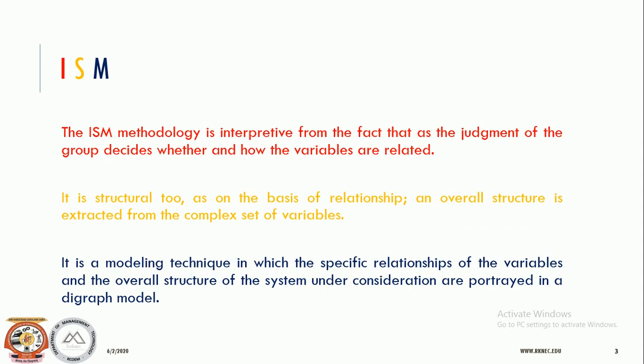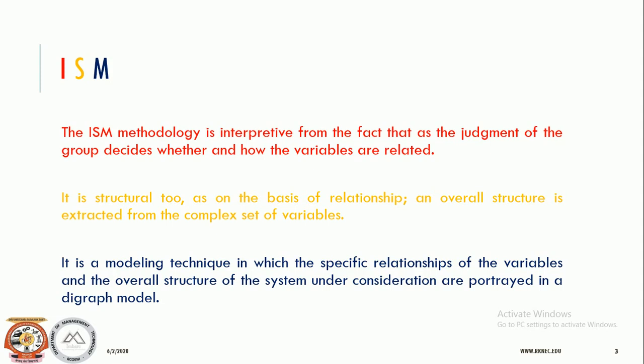When we say ISM, it means the model should be interpretive, the model should be structural, and there should be a modeling technique. Interpretive means it is from the judgment of the group that decides whether and how the variables are related. If 5 or 6 people are sitting together discussing a complex issue, by their own mutual consensus they should decide that these are the variables which are leading to achieve this particular variable. This is how the interpretive way can be found.